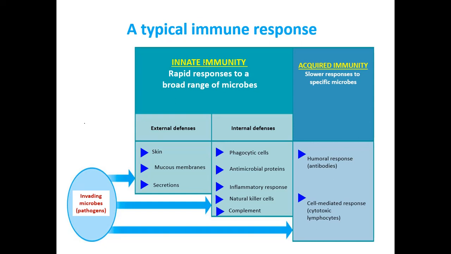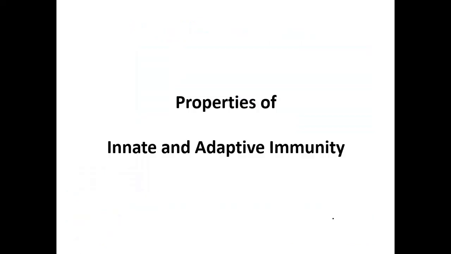If these both fail to eradicate the pathogen, then comes the acquired or the adaptive immune response. Adaptive or acquired immune response is a slow response to pathogen as compared to the innate immune system. And this adaptive or acquired immune system includes antibodies and cytotoxic T lymphocytes, which help to combat the pathogen. Now let's discuss the properties of adaptive and innate immune system.